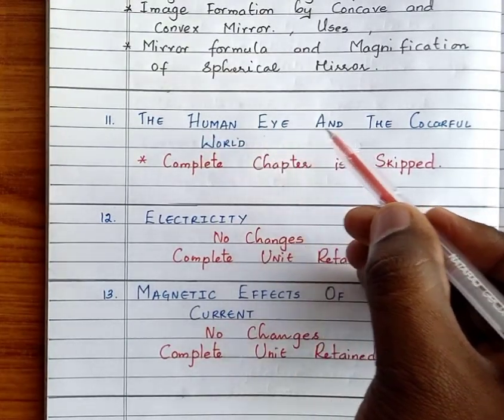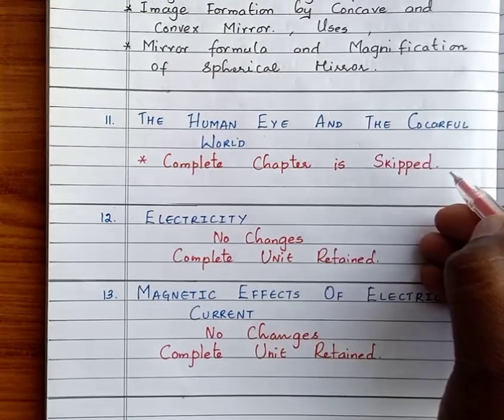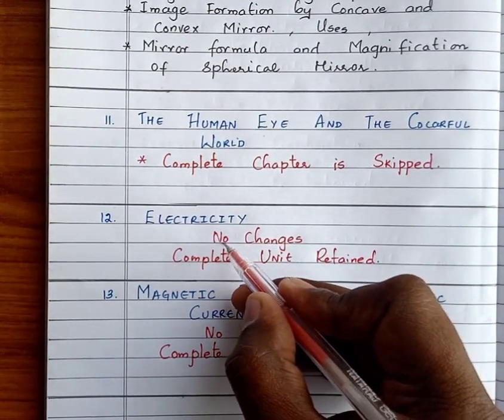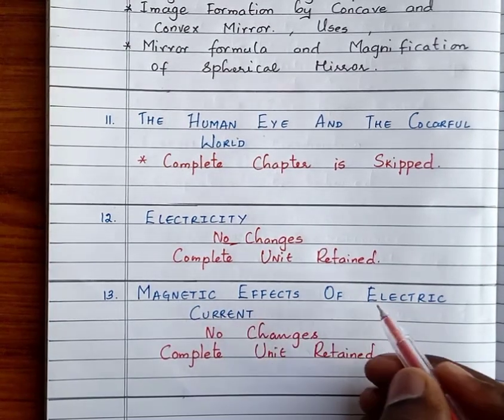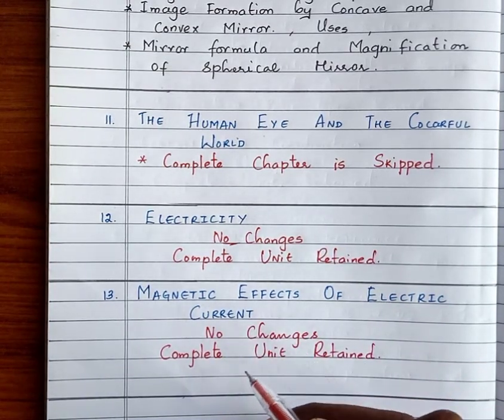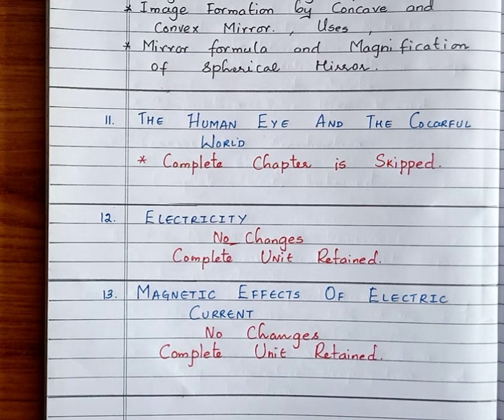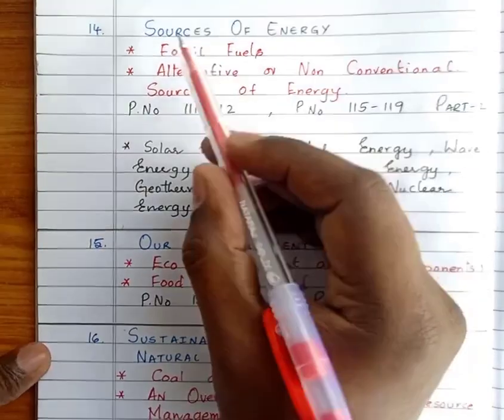Now the next chapter, the human eye and the colourful world: the entire chapter is deleted, no need to study it for the examination. Then electricity: no changes, the complete chapter is retained. Next, the magnetic effect of electric current: no changes, the complete unit is retained, you have to study the complete chapter.